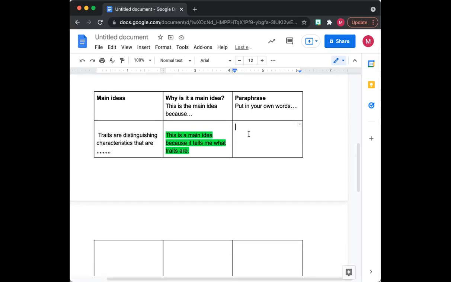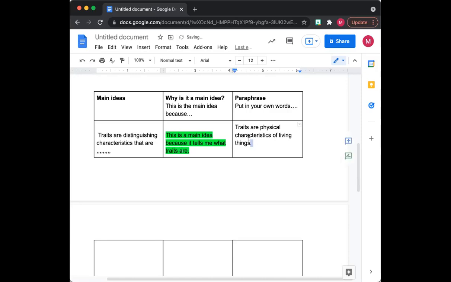And then paraphrase. I have to write this sentence over here in my own words in this box over here. So I'm going to write, traits are physical, because you can see them, physical characteristics of living things.